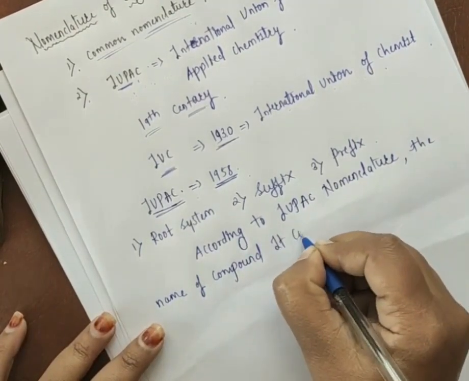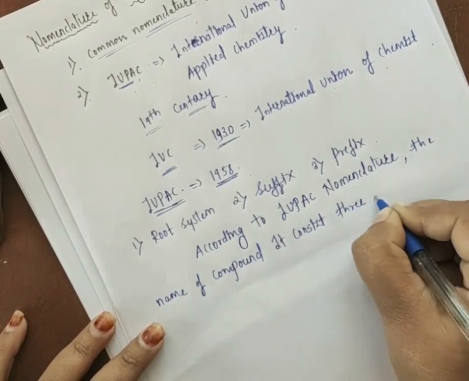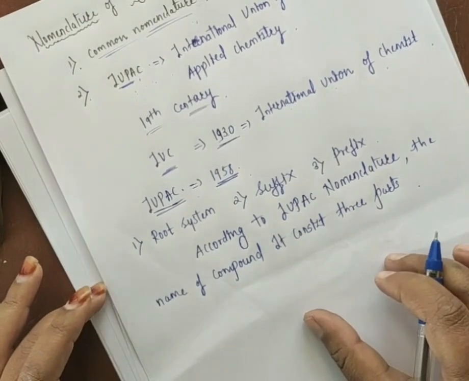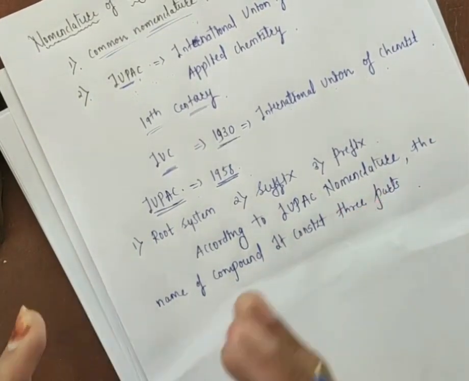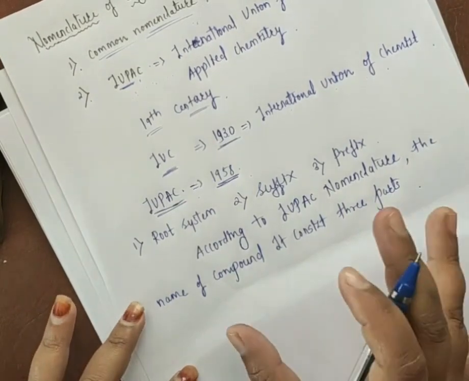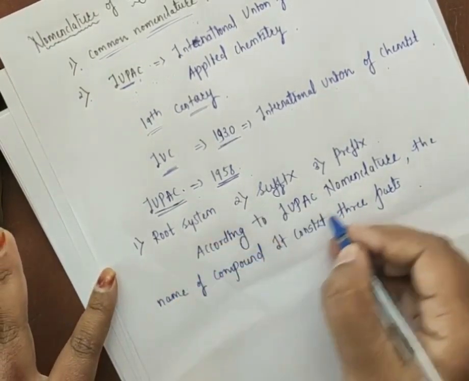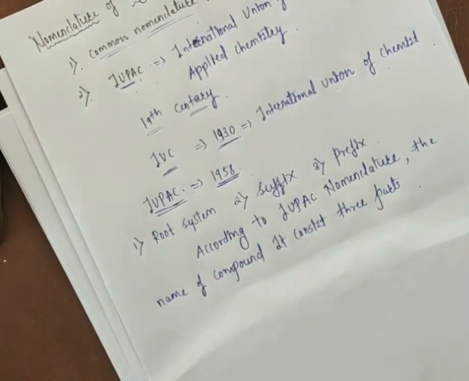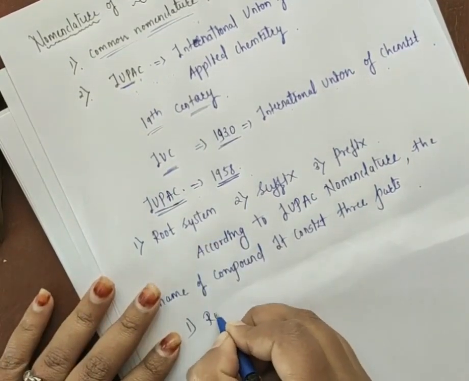Suppose I give any compound and you want to name it, that name contains three parts. The first, which I already wrote here, is the root system,